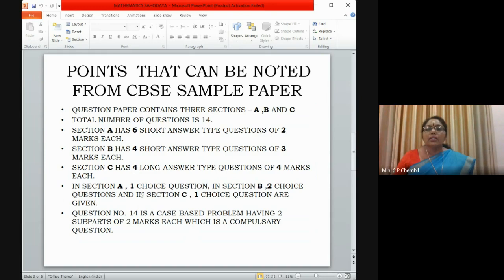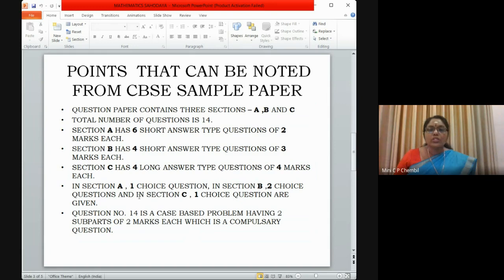The question paper contains 3 sections: A, B and C. Total number of questions is 14. Section A has 6 short answer type questions of 2 marks each. Section B has 4 short answer type questions of 3 marks each. Section C has 4 long answer type questions of 4 marks each.